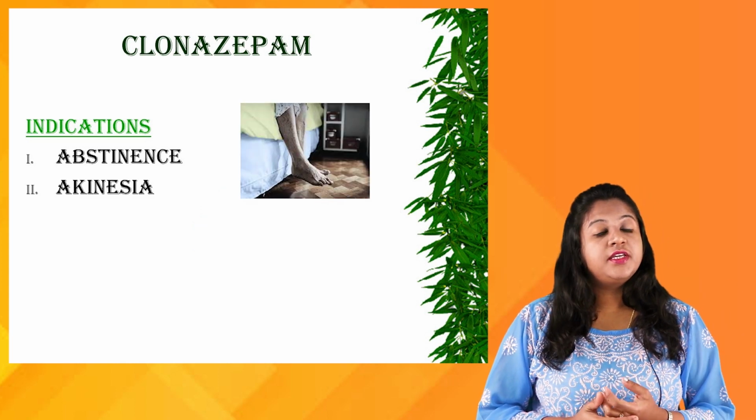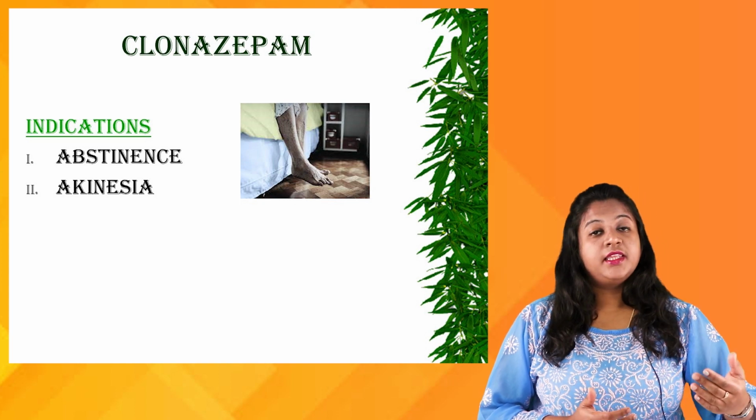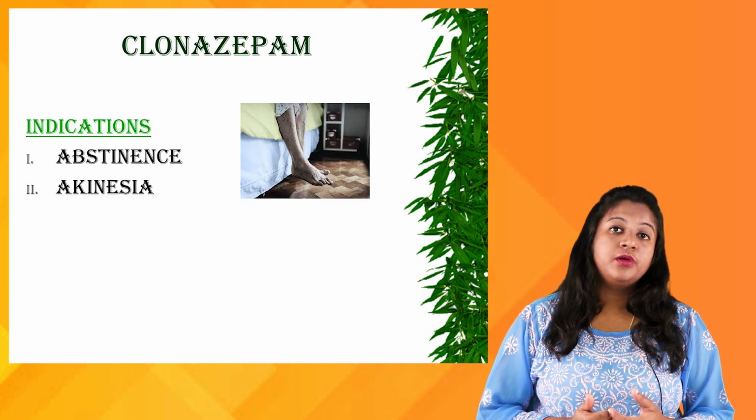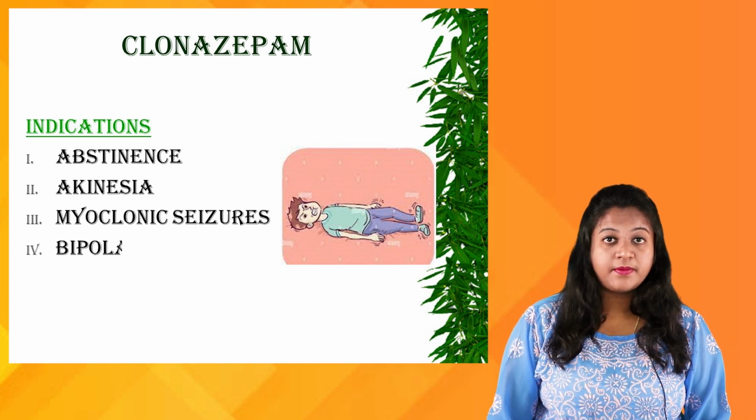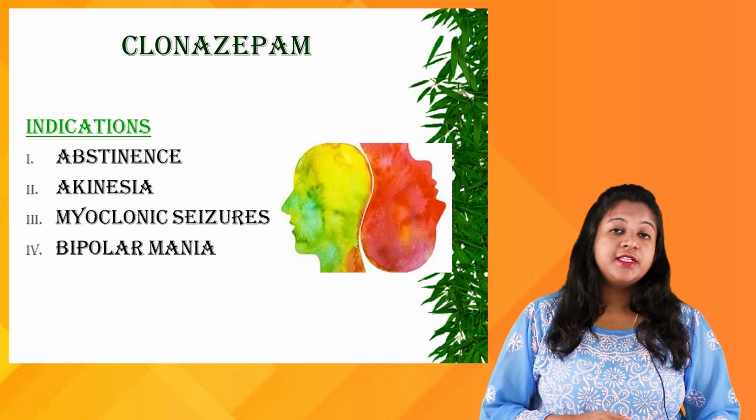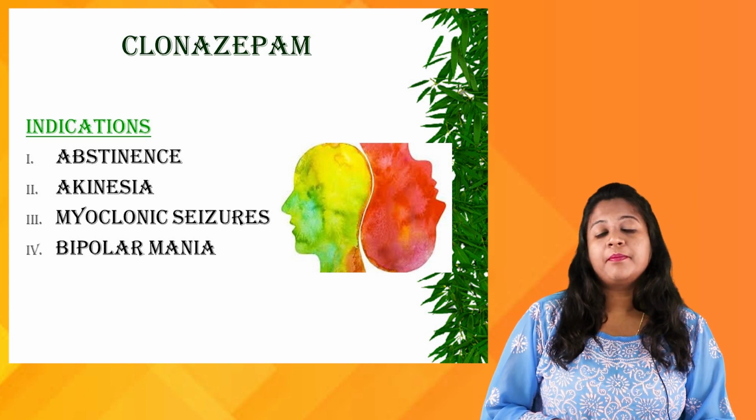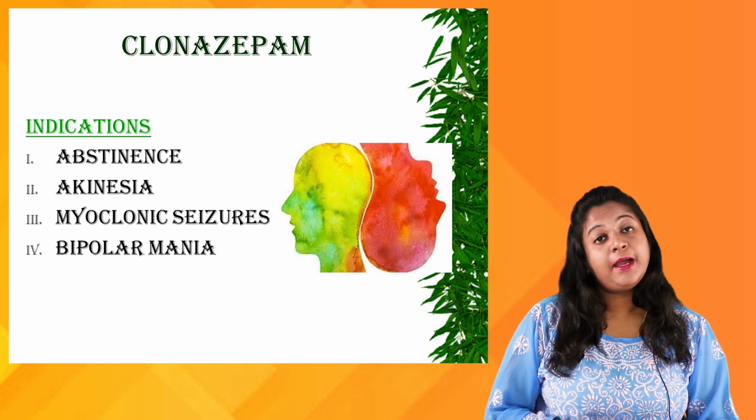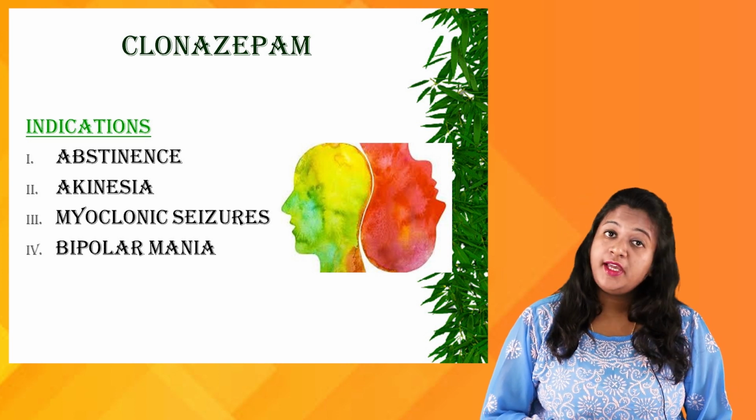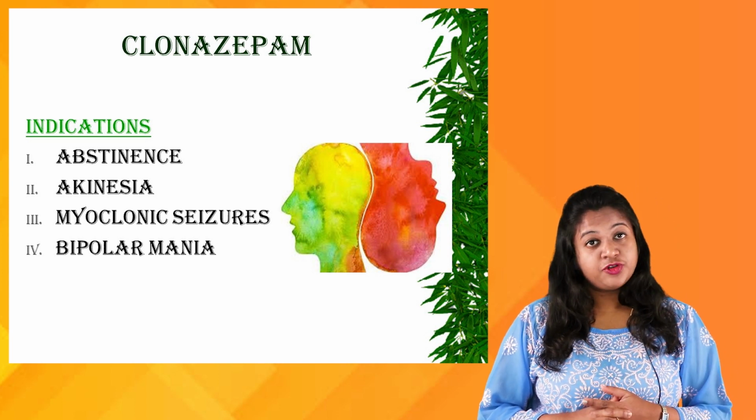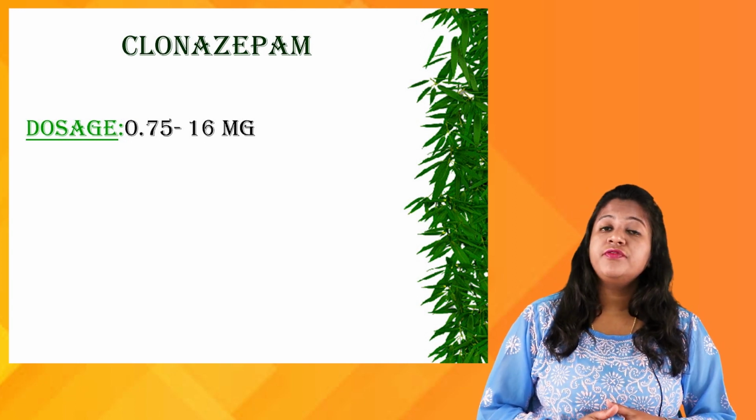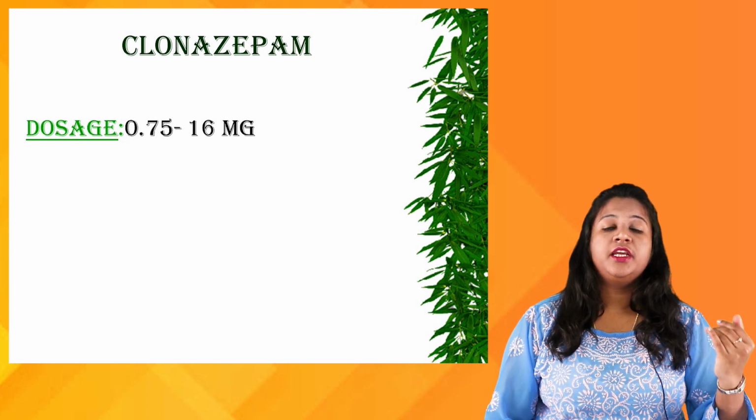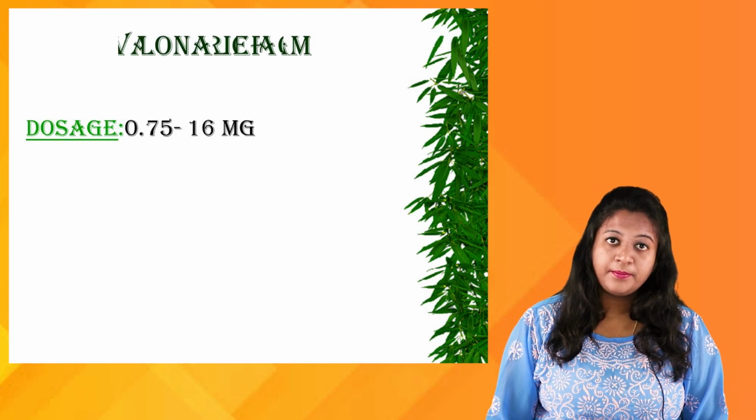Second indication is in the akinesia. The next indication is a myoclonic seizure. So in those conditions, we'll be using the drug clonazepam. Another important indication in psychiatric condition that clonazepam can be administered is in the bipolar mania to calm down the client. Moving on to the dosage of the clonazepam. The usual dosage of the drug is 0.75 to 16 mg. That is the overall dosage of clonazepam.